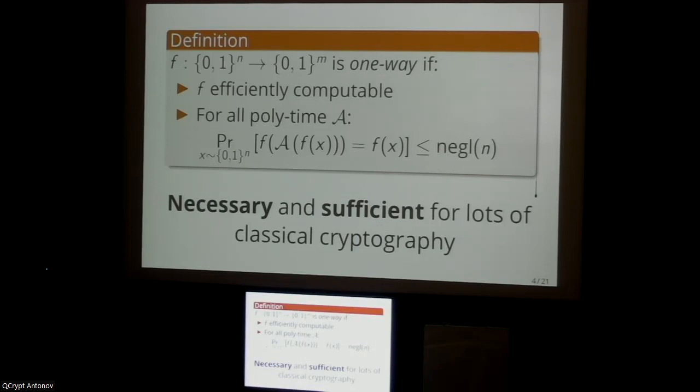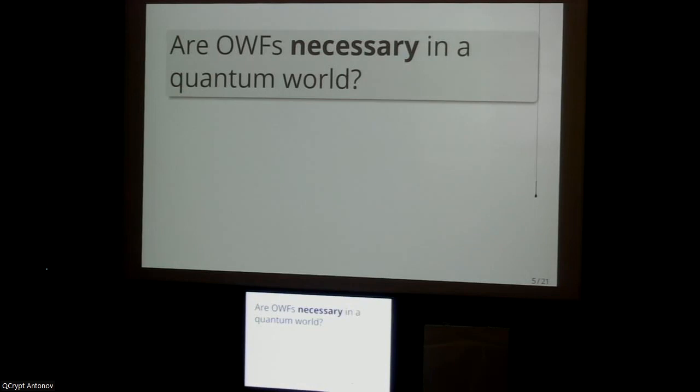And we have this really beautiful theory in the classical setting surrounding one-way functions, and kind of the motivation for this talk is to understand what happens in the quantum world. So if we allow cryptography that's not purely classical, but that uses quantum information, then are one-way functions still necessary in the quantum world, both in the sense of do we still need one-way functions themselves, or can we build quantum cryptography without one-way functions? And also in the sense of what are the minimal computational assumptions that are necessary in order to build quantum cryptography?